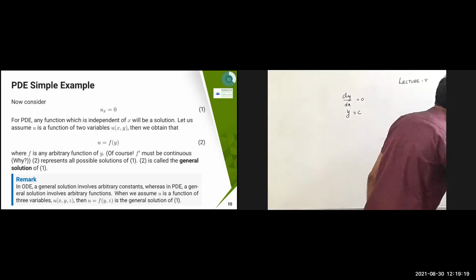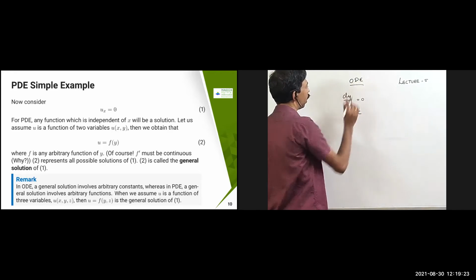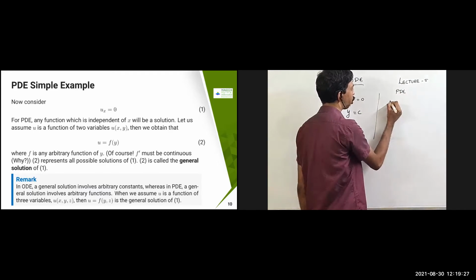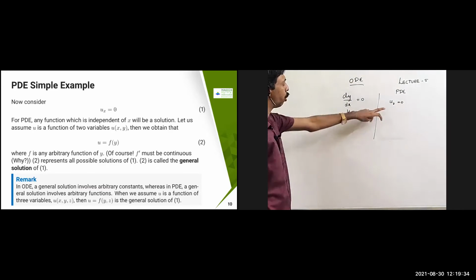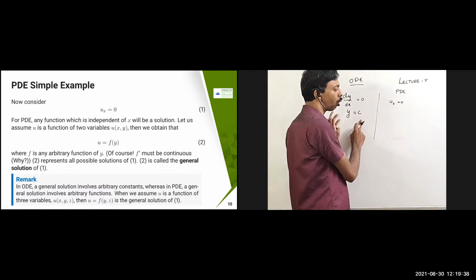Now let us consider this problem. This is the ODE part. Now what I'm going to do is take the PDE part. In this case, I'm just going to take ux equal to 0. This is similar to dy by dx equal to 0. Similar to that, ux equal to 0. I'm going to assume that. So this is the ODE, where we get y equal to c.